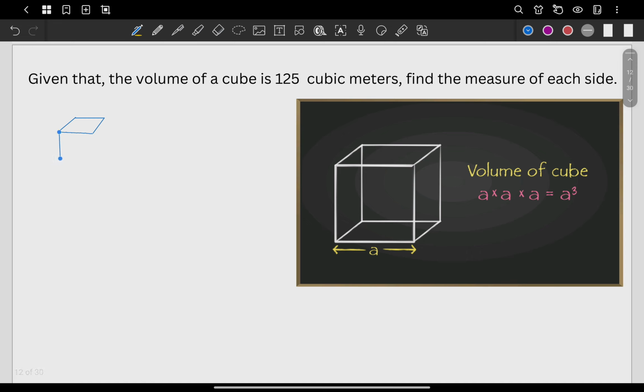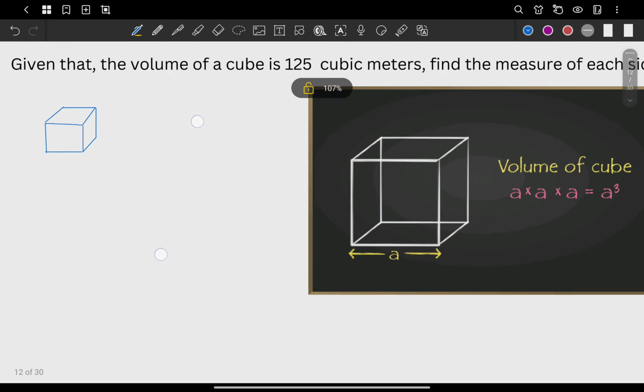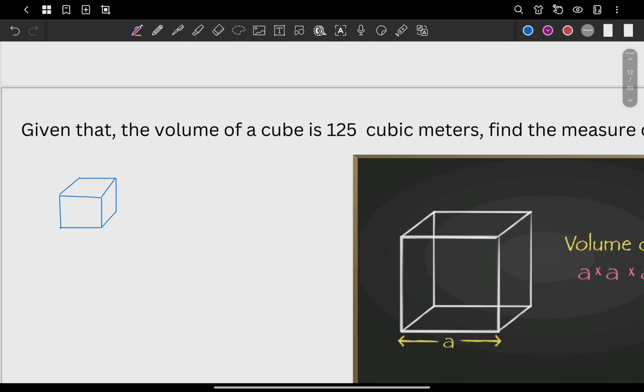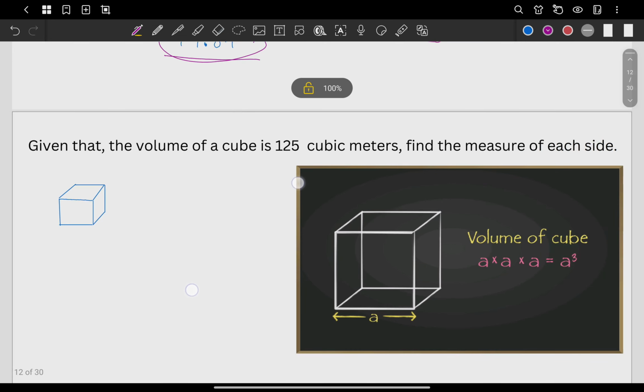Let me try to illustrate first our cube. There you go. So let's say we have a cube, and the given dimension is that one edge or one of its sides is measuring, let's say, 2 centimeters.